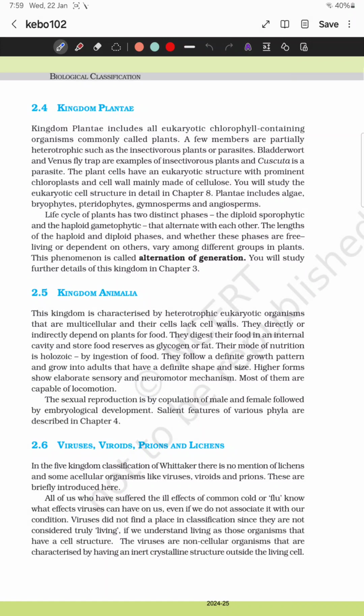In the last class, we have seen the classification of the fungi and the different types of fungi. Now we are going to see another kingdom, Plantae and Animalia.